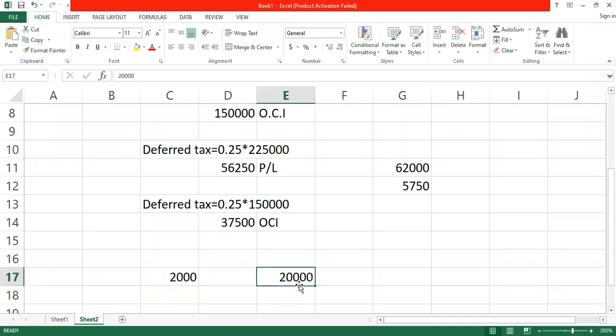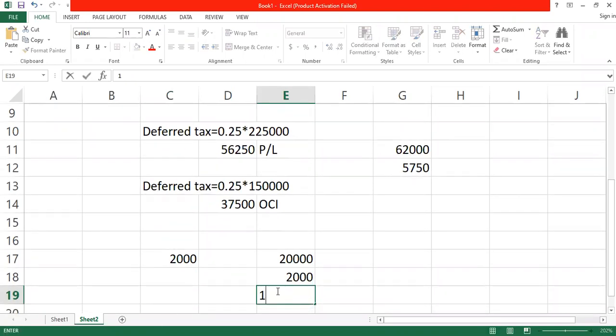But since we are allowed to deduct our previous losses, we subtract the 2,000 from the 20,000 and have 18,000. We are going to pay less tax. It means that the tax on the 2,000 we are not going to pay. So we are enjoying a benefit, something that the tax authority is giving to us.